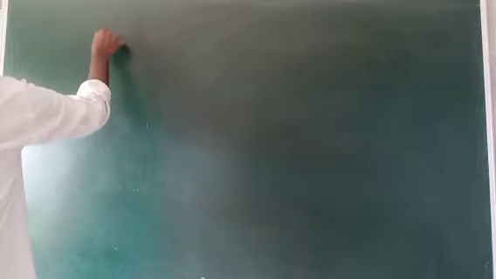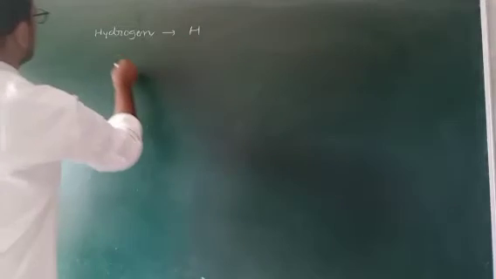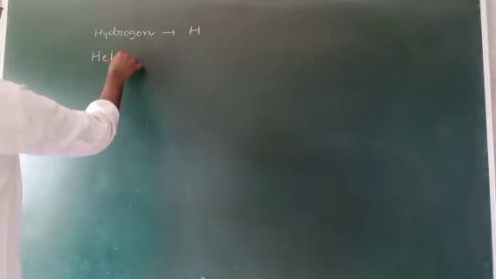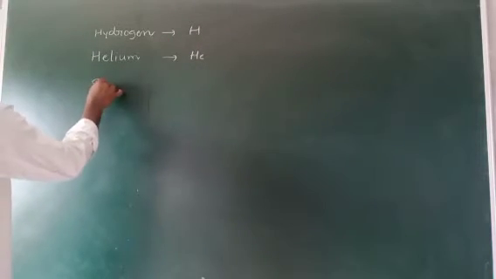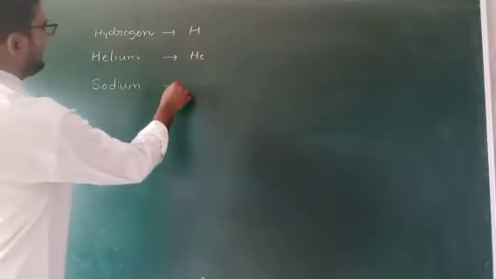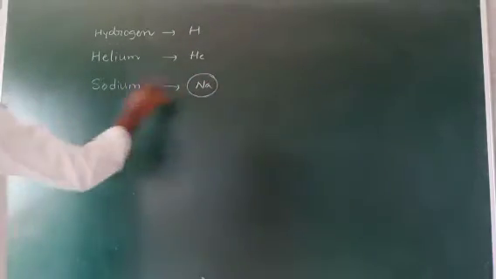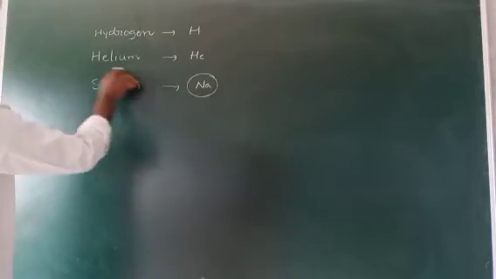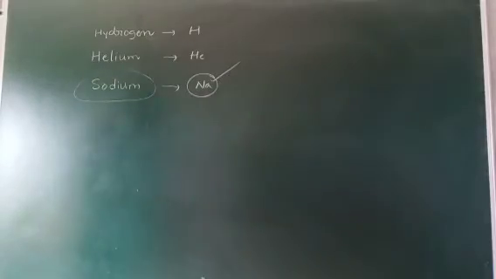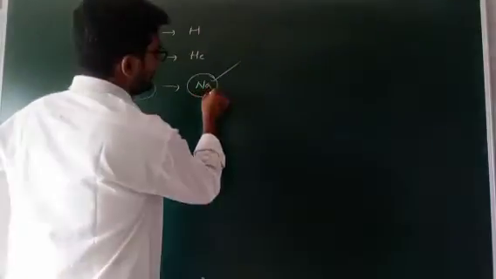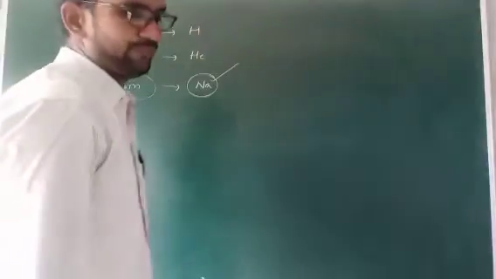1 to 30 elements, sir. But in that one, I have some small confusion, sir. For hydrogen, the symbol is H, sir. Helium, the symbol is He, sir. But sodium is Na, sir. What is the difference here? There is no N or A in the sodium name, but we use this symbol. Actually, this one is coming from the Latin words.